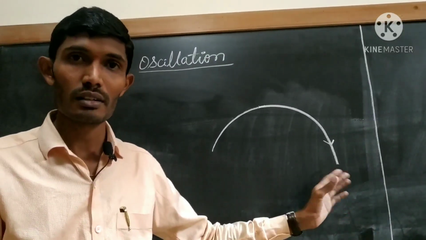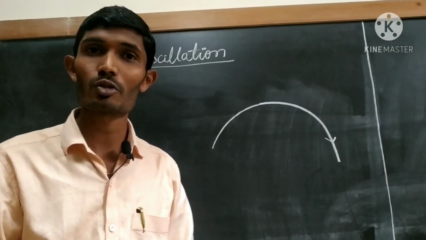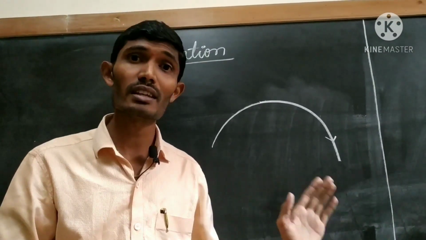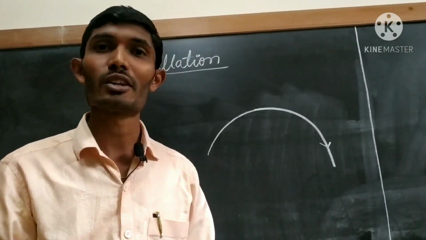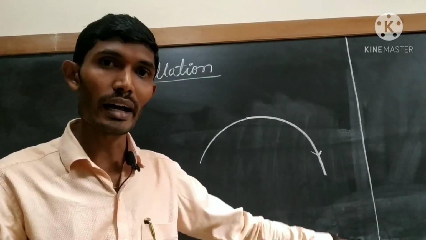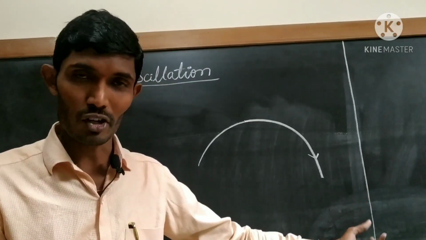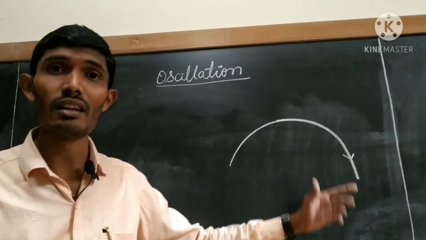After that we discussed the difference between oscillation and vibration. When should we use the word oscillation? If the frequency of the object is low, use the word oscillation. If the frequency of the object is high, use the word vibration. Clear? All these concepts we already discussed in the last class.